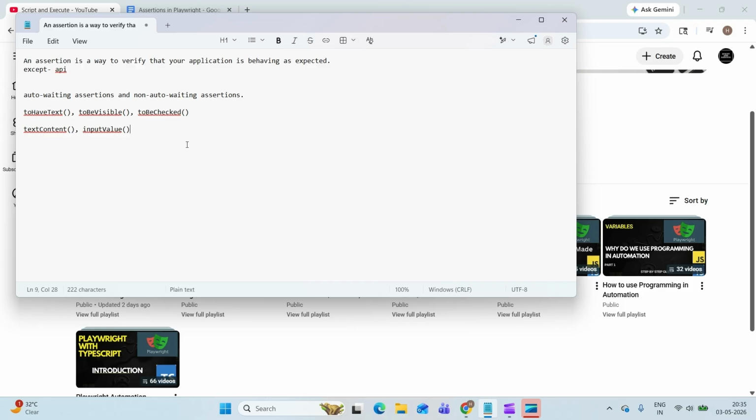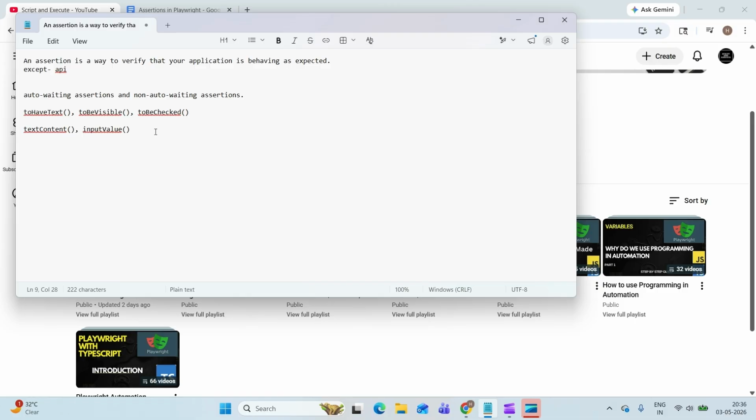Usually we fetch the value from the application using the textContent method or inputValue method, store that value in some variable, and apply the assertion on that. In that case Playwright will not wait or retry. So these are called non-auto-waiting assertions. I hope this is clear, because this is very important.